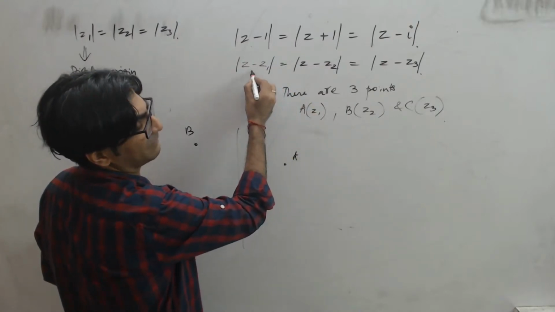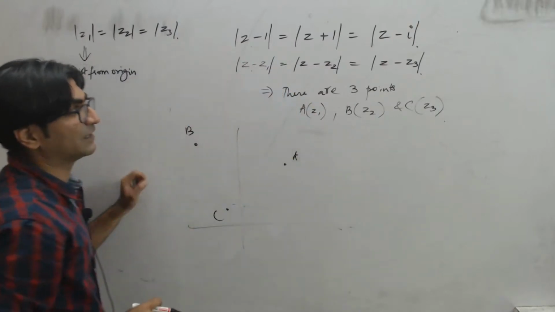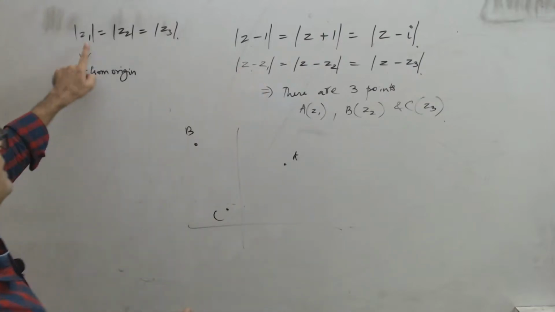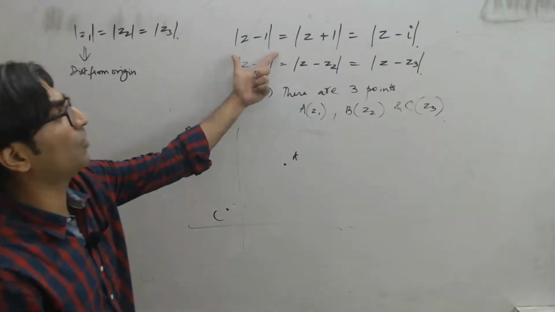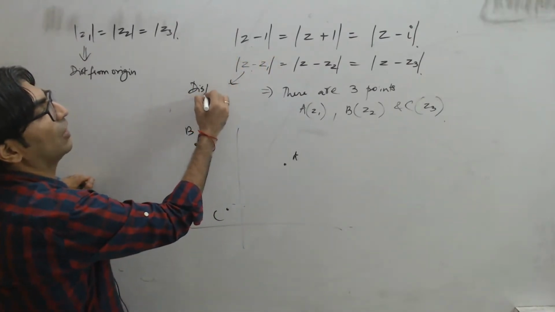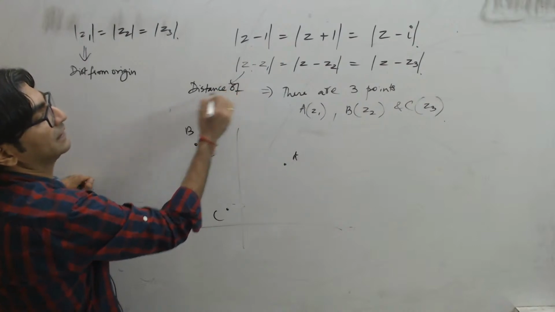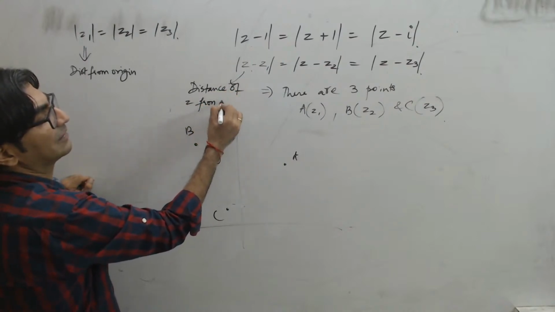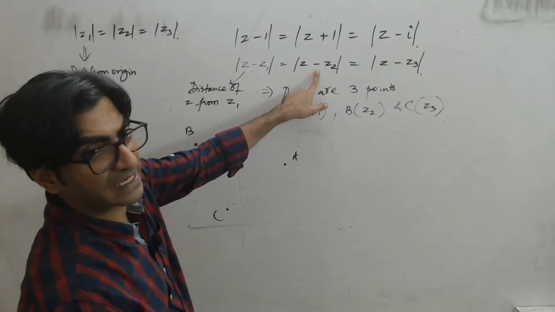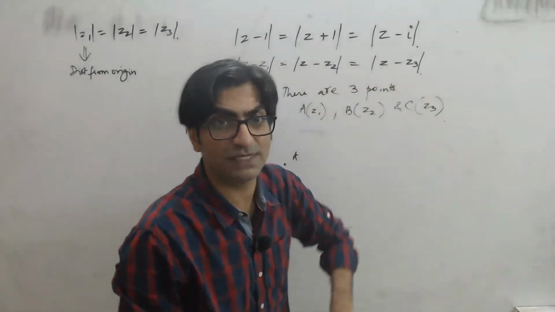Right? Z minus Z1, the first one inside modulus. याद रखो, if you do Z minus 0, you'll get Z, mod Z, and mod Z is distance from origin. So mod of Z minus Z1 is actually the distance of Z from Z1. Similarly, this is the distance of Z from Z2. This is the distance of Z from Z3.